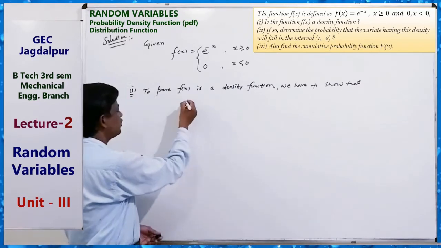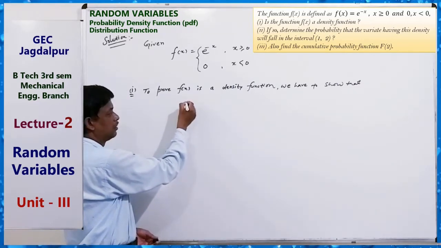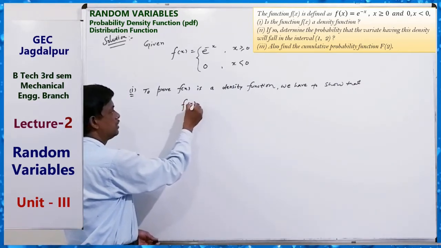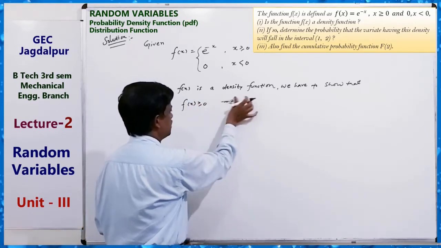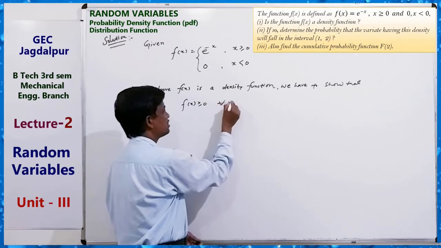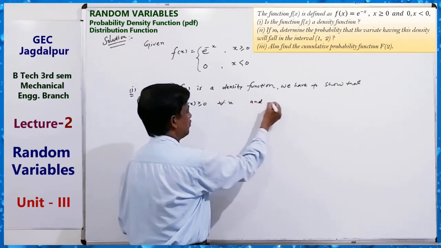First, f(x) is greater than or equal to 0 for all x, and what?